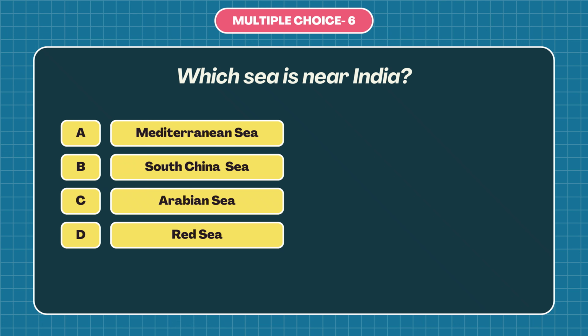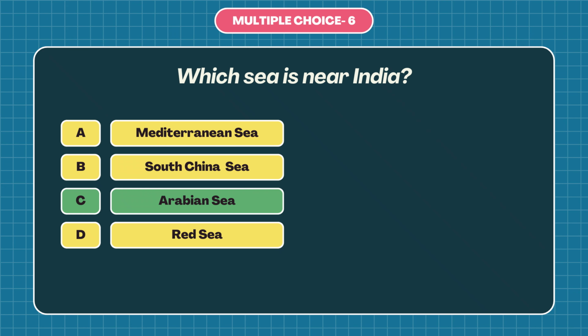Question number 6. Which sea is near India? A. Mediterranean Sea, B. South China Sea, C. Arabian Sea, or D. Red Sea? The answer is C. Arabian Sea. The Arabian Sea on the west is one of the seas near India.